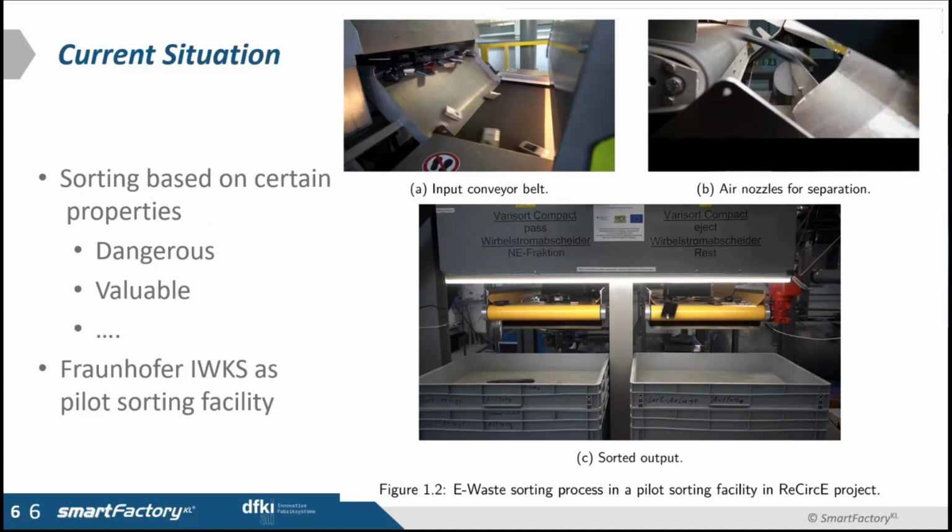Here you can see the pictures of a pilot sorting facility of our project partner, Fraunhofer IWKS. We can see different electronic waste, printers, cameras, mobile phones, smartphones as the input of the system, and based on the device model that the machine learning algorithm detects, we fetch the information in the digital twin from a cloud-based solution, and based on the sorting parameters that we have, we separate waste into different containers.